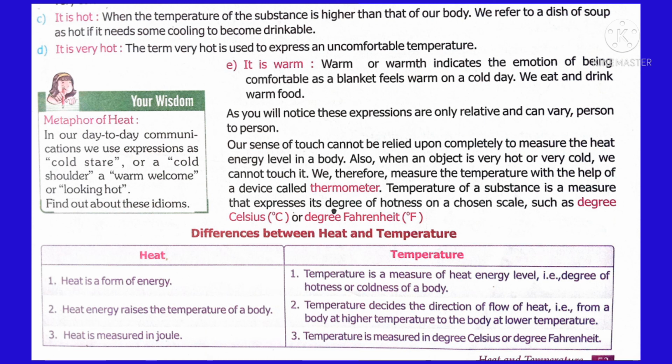Now let us move to the difference between heat and temperature. Heat is a form of energy. Heat energy raises the temperature of the body. Heat is measured in joules, whereas temperature is a measure of heat energy level, that is, the degree of hotness and coldness of the body. Temperature decides the direction of flow, that means heat energy flows from a higher body temperature to a lower body temperature. Temperature is measured in degrees Celsius or degrees Fahrenheit.